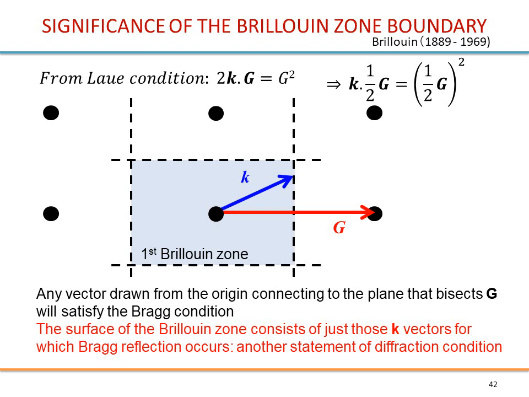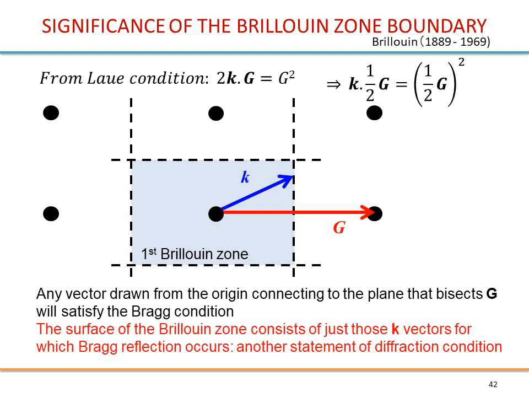Therefore, the projection on this line of vector k must lie here. It means that this vector k from the origin here must have its end at the Brillouin zone boundary.